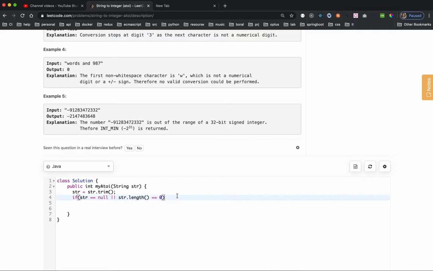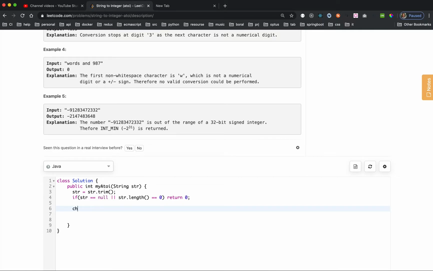So empty, then you don't need to waste your time on characters, just return 0. And then the first character is very important. Only a plus and a negative sign is accepted. So first we need to find if it is negative. If it is not a digit, it is definitely a negative number, then we just continue. Otherwise we just return 0.